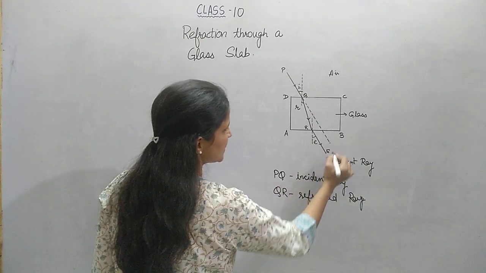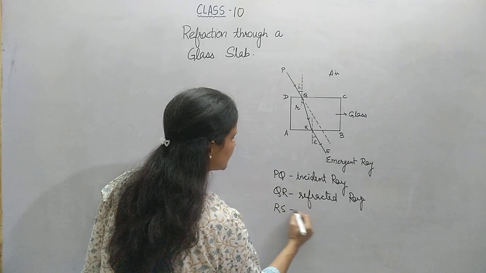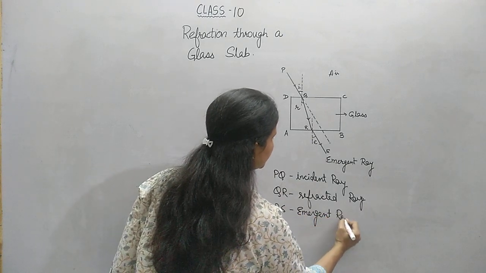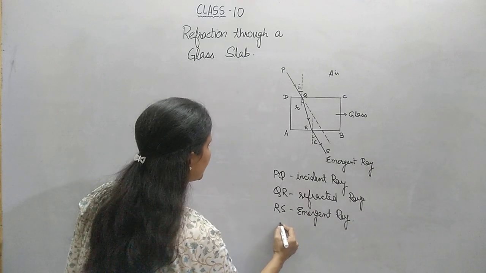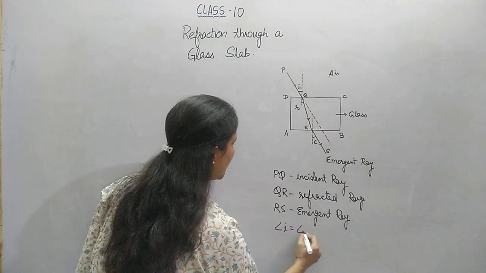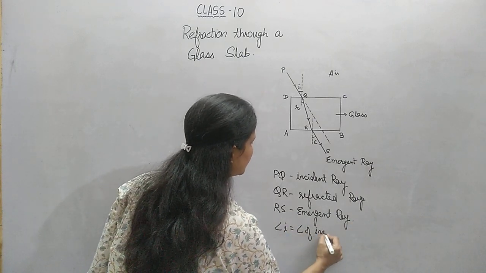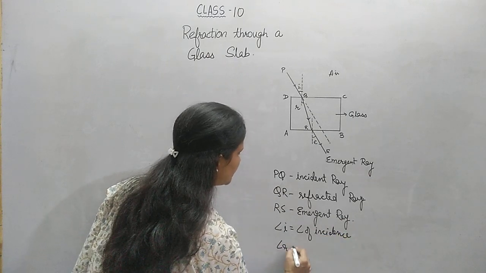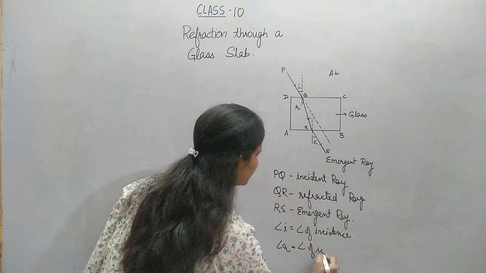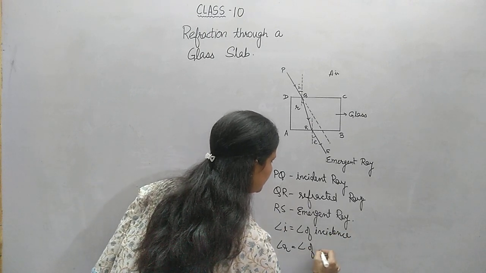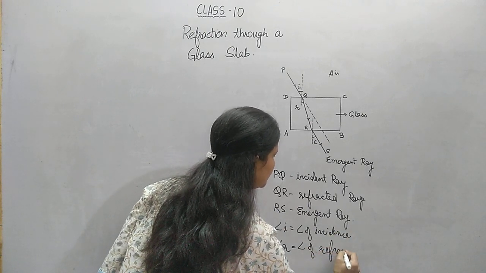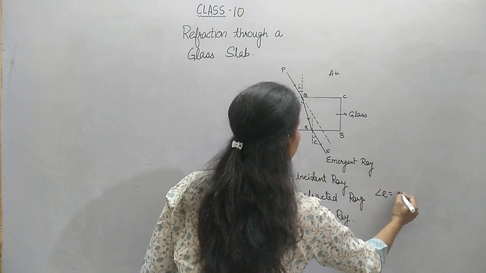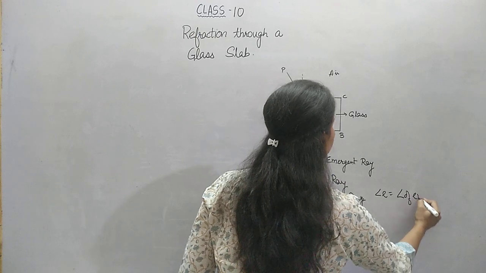And let us name this S. RS is the emergent ray. Angle I is known as the angle of incidence. Angle R is known as the angle of refraction. And angle E is known as the angle of emergence.